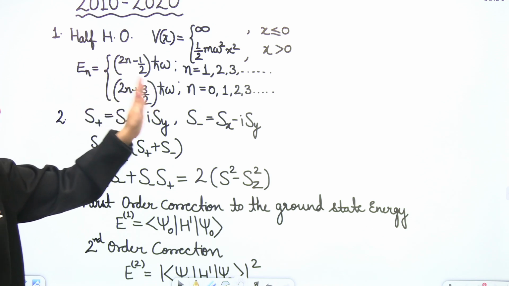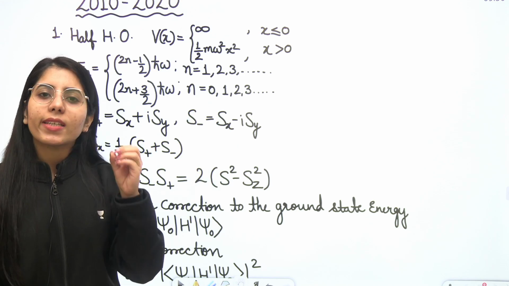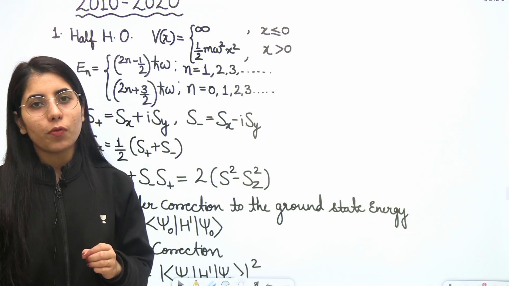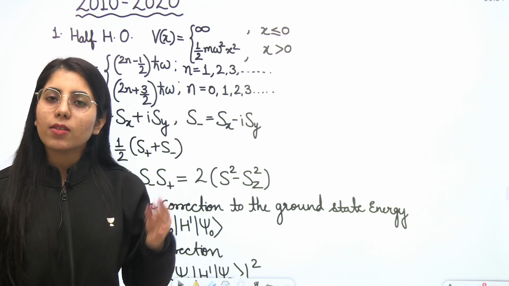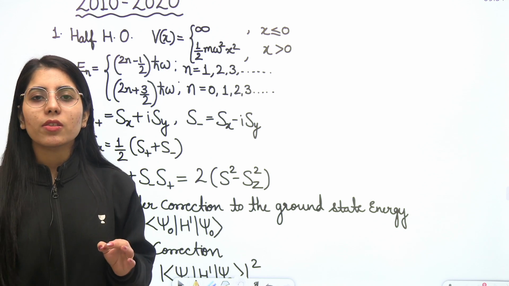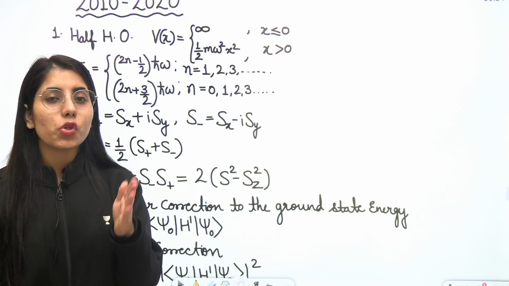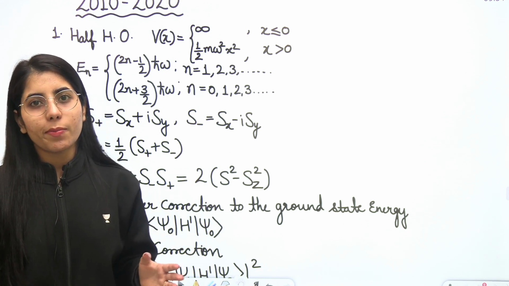You can even memorize any one of them. I have just shown two formulae here to let you know that even if you work on any one of the formulae, you will find the same ground state, first excited state, second excited state and the rest of the state energies. So it's not necessary to memorize more and more, but you should know at least one very well so that you will be confident about it.